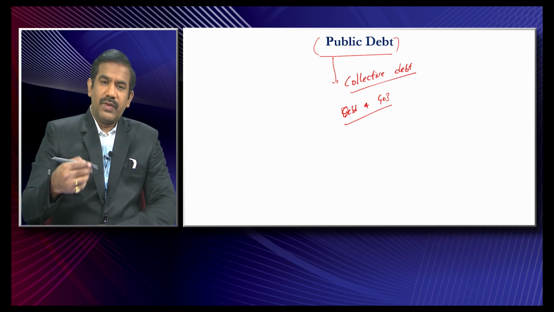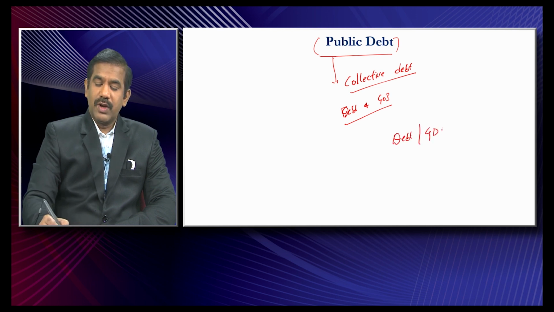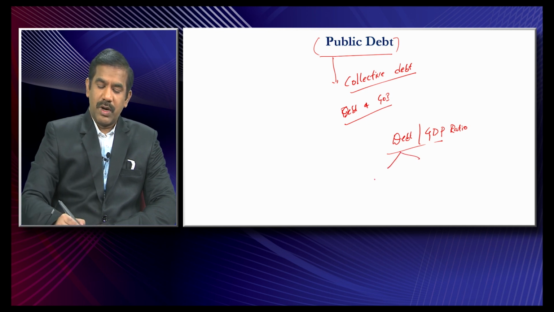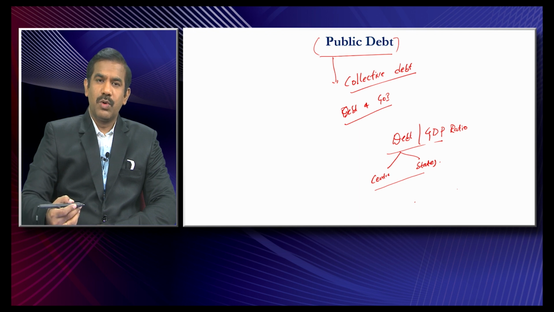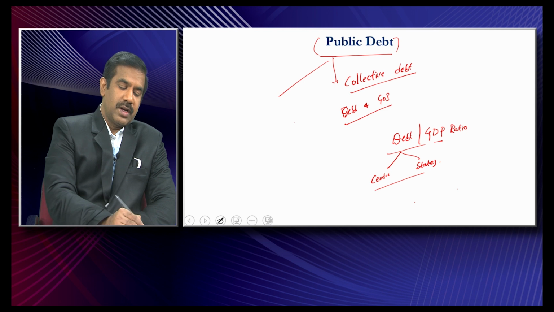If you look at the debt of the nation, India's total debt to GDP ratio, generally most of the time you might have come across the debt to GDP ratio. Whenever we calculate the debt to GDP ratio, we account the debt of all states plus the center's debt together. I mean, out of the total debt of India, what component is the center's debt and what is the state's component. But at the end of the day, whatever money governments borrow to meet their current expenses, which ends up becoming a liability, is going to be the debt upon the public, and that's what we refer to as public debt. And this debt could be segregated into